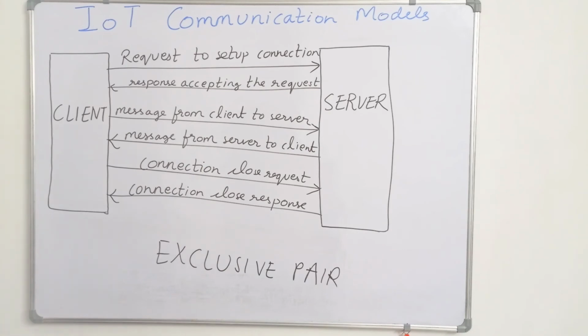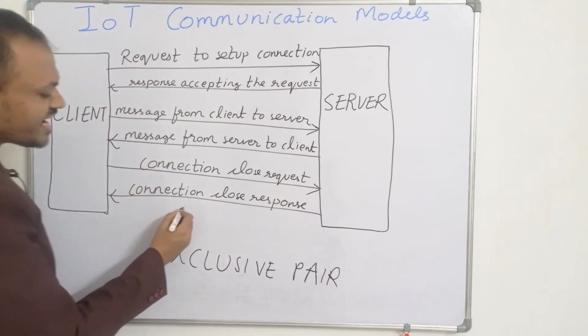The connection remains open until the client sends a request to close it. The client and server can both send messages to each other during the connection after it is set up. And finally, it is a stateful communication model.